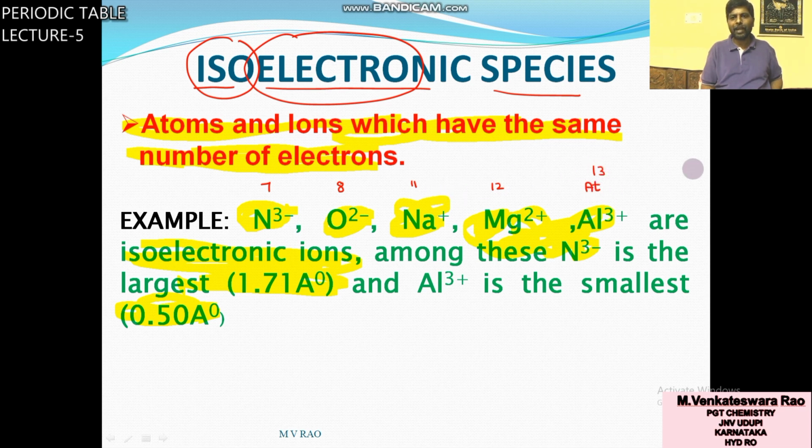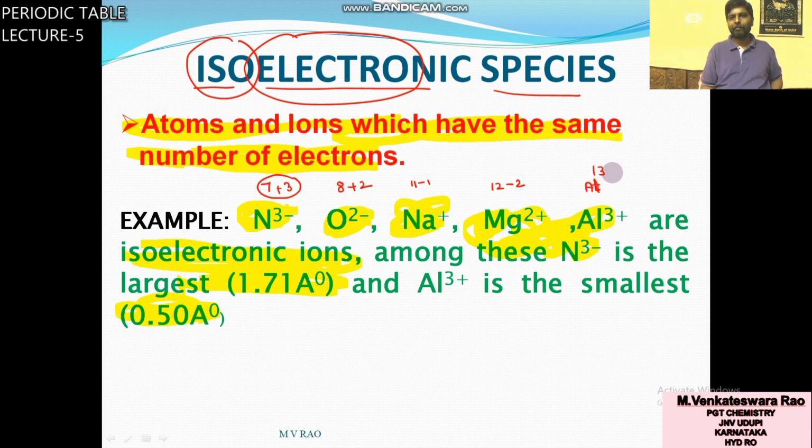These are the numbers of electrons in the atoms. But N minus 3 means along with this 7, 3 added. It gained 3. It gained 2. It lost 1. It lost 2. Positive charge means cation, which means loss of electron.